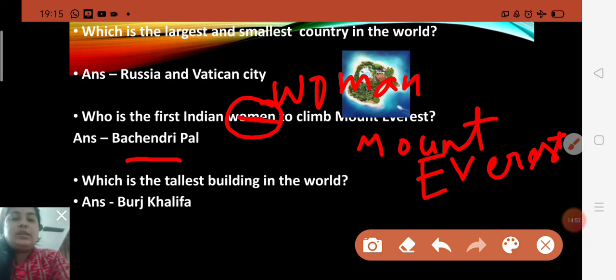Which is the tallest building in the world? Do you know, children? Yes, Burj Khalifa, B-U-R-J, Burj Khalifa. Burj Khalifa is the tallest building in the world. And also, children, Burj Khalifa holds the following records: tallest building in the world at over 828 meters and more than 160 stories. Okay children, so Burj Khalifa is the tallest building in the world.